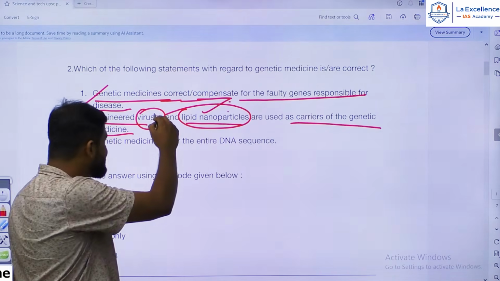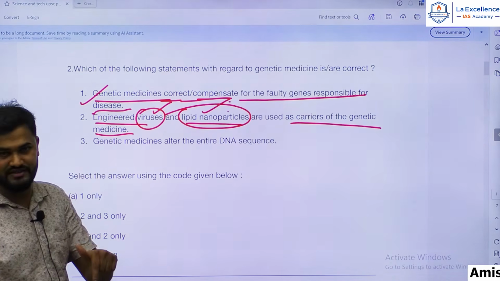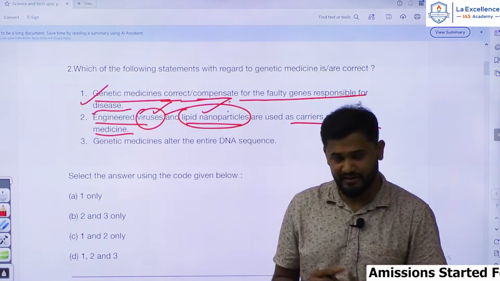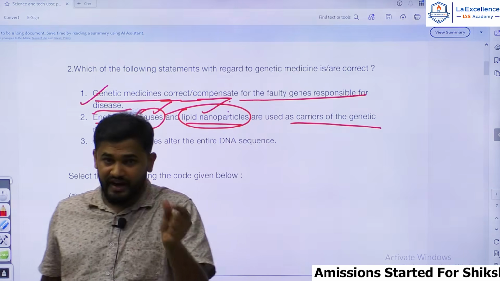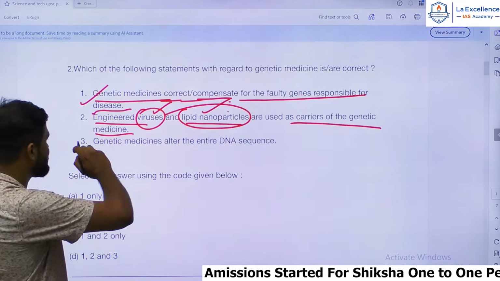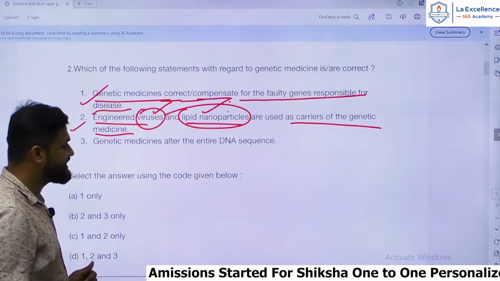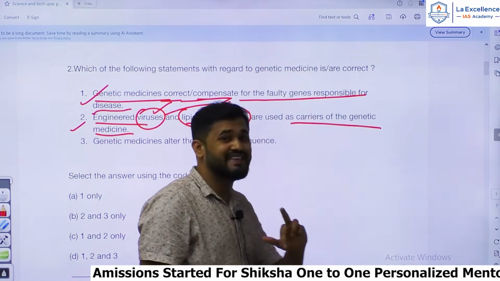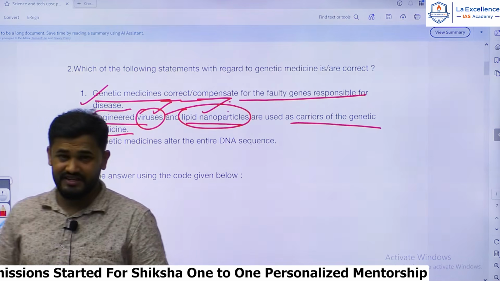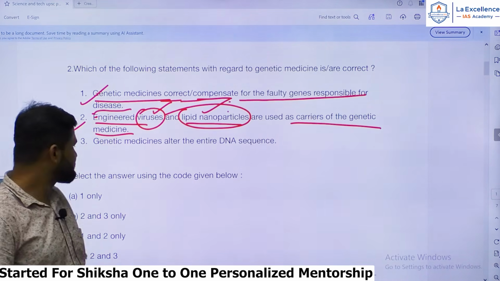And even viruses can be used, especially adenoviruses, which are not that harmful. So they can be used as vectors to deliver genetic medicines to cells. Hence engineered viruses and lipid nanoparticles can be used as carriers of genetic medicines. So the second statement is also correct.